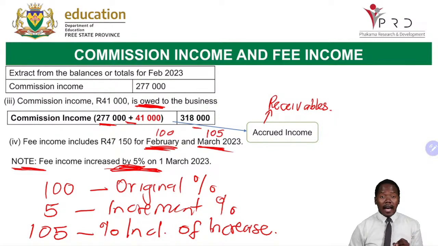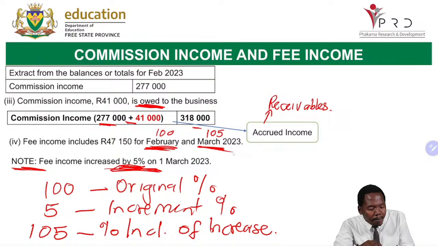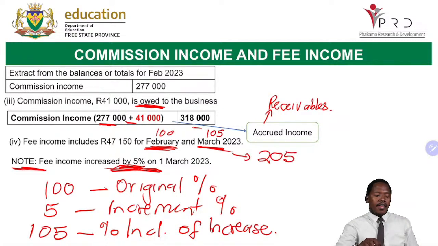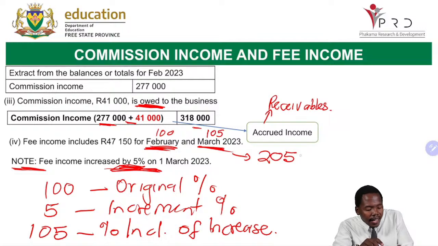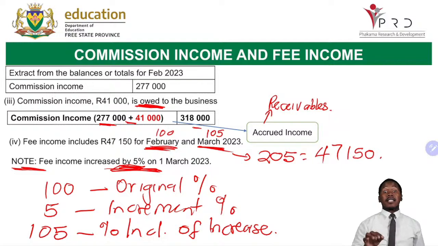Meaning altogether, we are looking at a percentage of 205. Now, this percentage has an amount of how much? 47,150. This is like the budgets. We do this in our budgets. We talk about this a lot when we do our budgets.